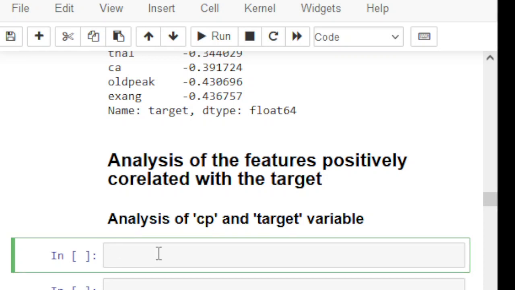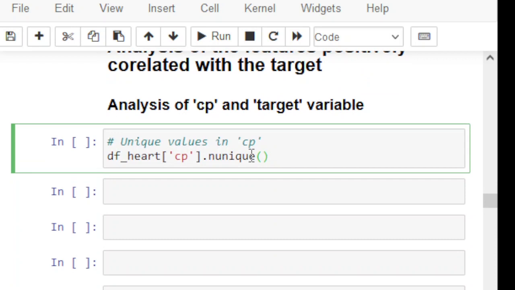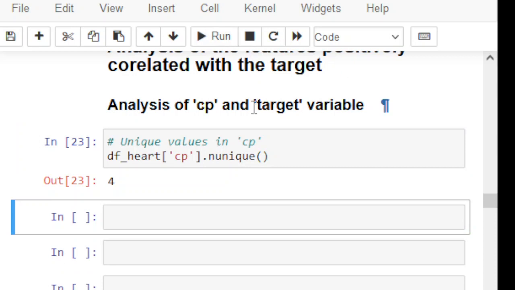We first perform analysis of CP, that is its unique values. How many values are there in CP and what are the unique values? There are four values. Obviously we have noted from the description of the column that CP has four values: 1, 2, 3, and 4.